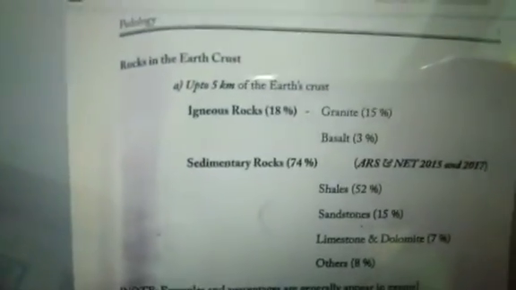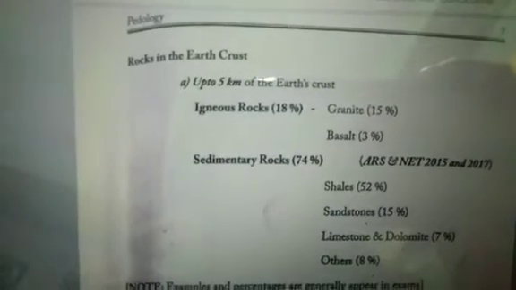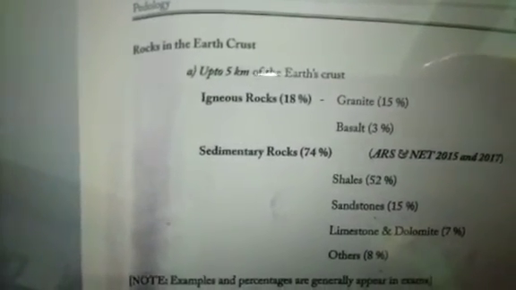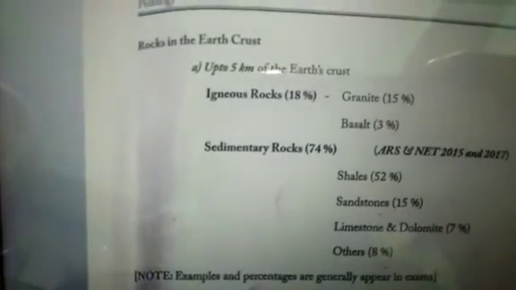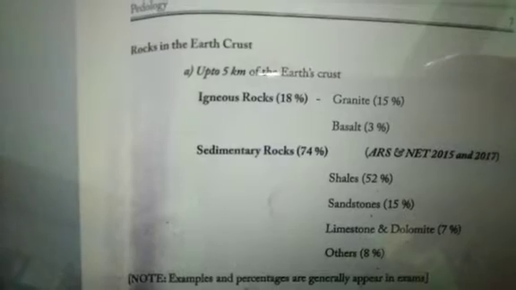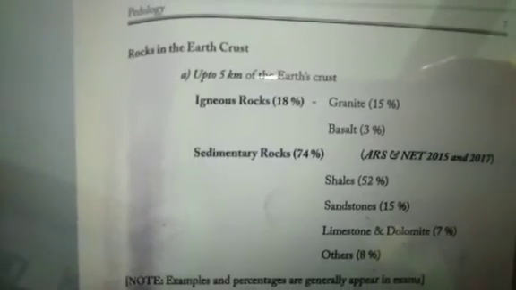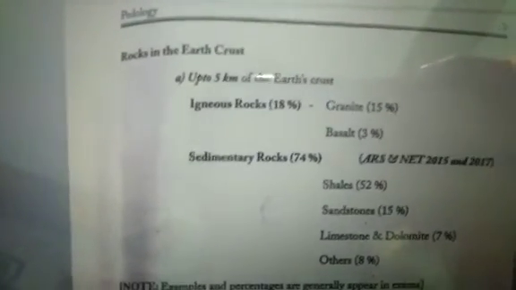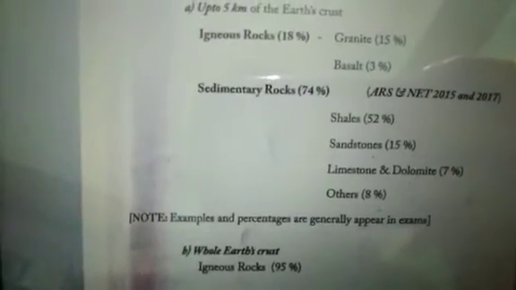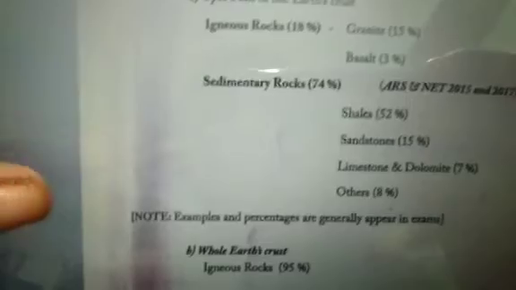And mineral is a naturally occurring substance, you all know. In the rocks of the earth crust, if we consider up to 5 km, then igneous rock is only 18%, in which granite is 15% and basalt is 3%. And sedimentary rocks are about 74%, in which shale is the highest amount, 52%, sandstone is 15%, limestone and dolomite is 7%, others are 8%. They are important, please try to remember.